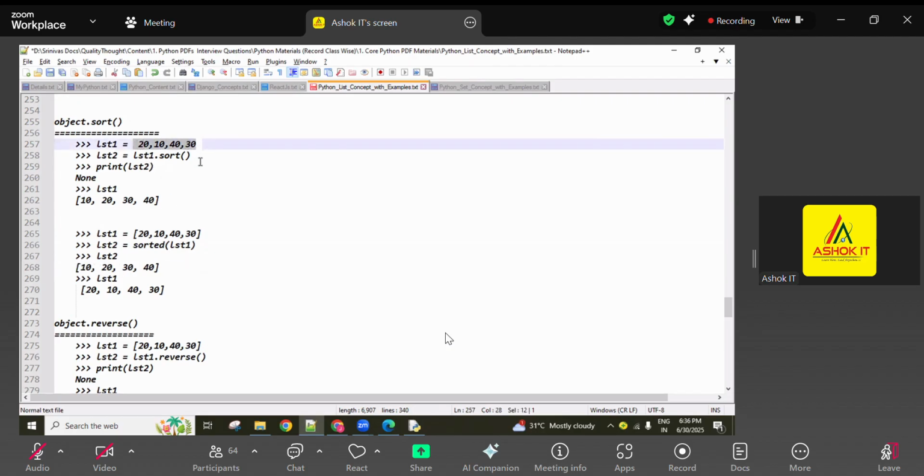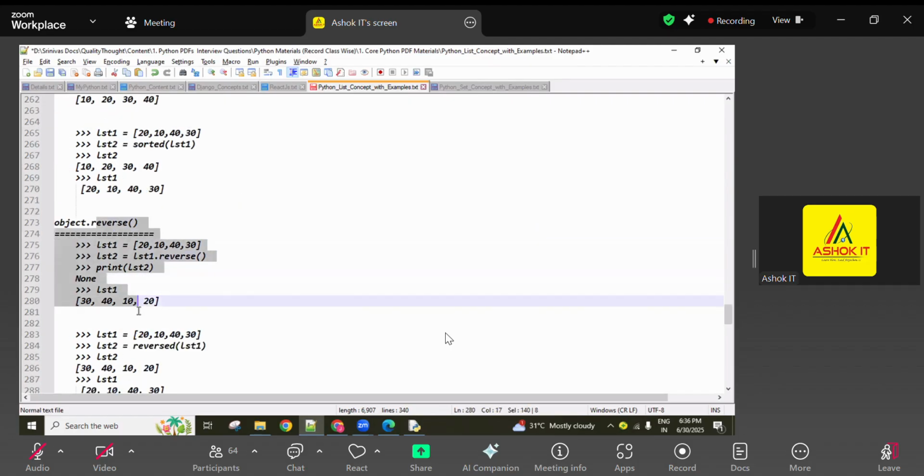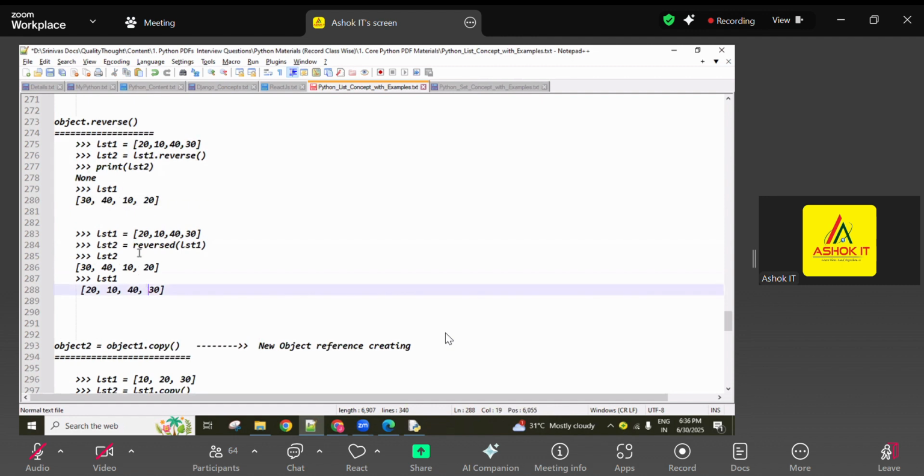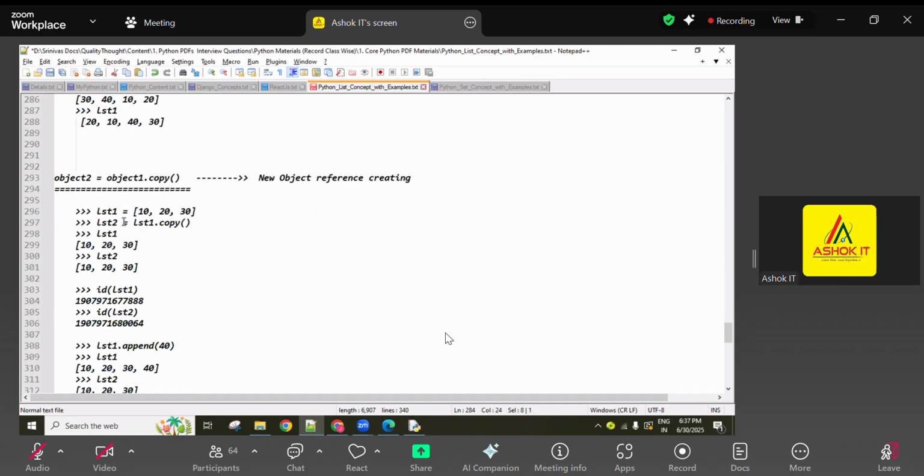If we want to make the changes in the original object only, then we can use the sort method. Same like that, the reverse method and the reversed function. If you want to make the changes in the original object only, you can use the reverse method. Without disturbing the original object, if you want to create a reversed object separately, then you can use the reversed function. So this is all discussed, guys.